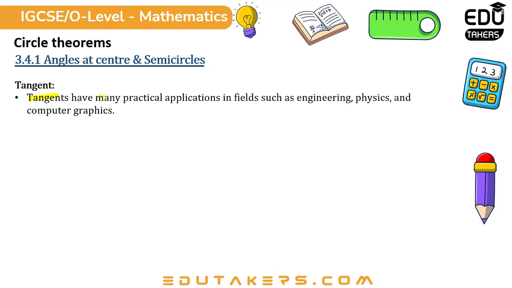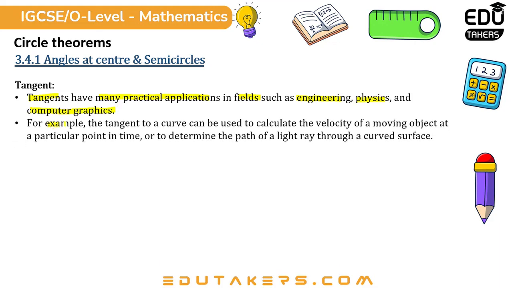Tangents have many practical applications in fields such as engineering, physics, and computer graphics. For example, the tangent to a curve can be used to calculate the velocity of a moving object at a particular point in time, or to determine the path of a light ray through a curved surface.